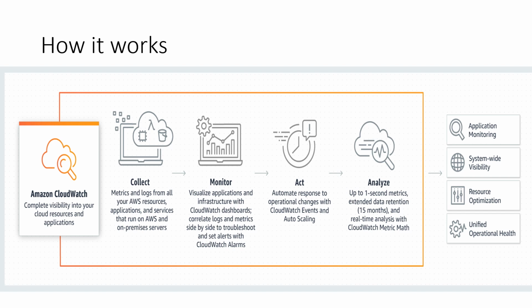Next is Act. Automate response to operational changes with CloudWatch Events and Auto Scaling. Whatever you are monitoring, based on that you have to automate the response. That is possible when some kind of event or action is met.